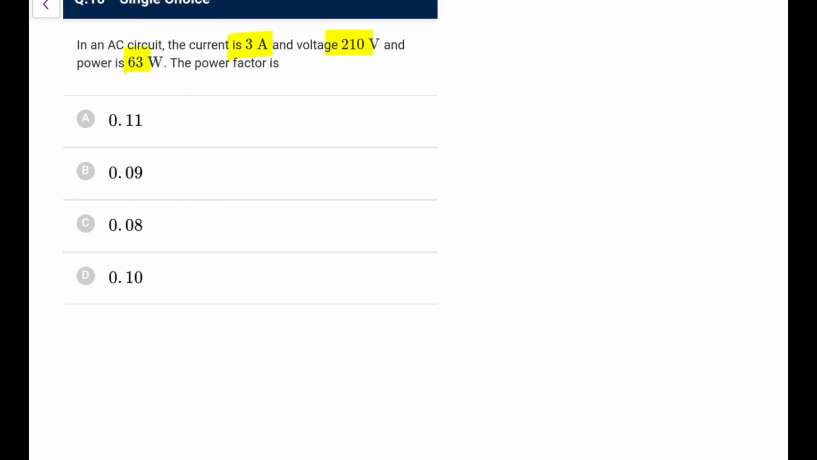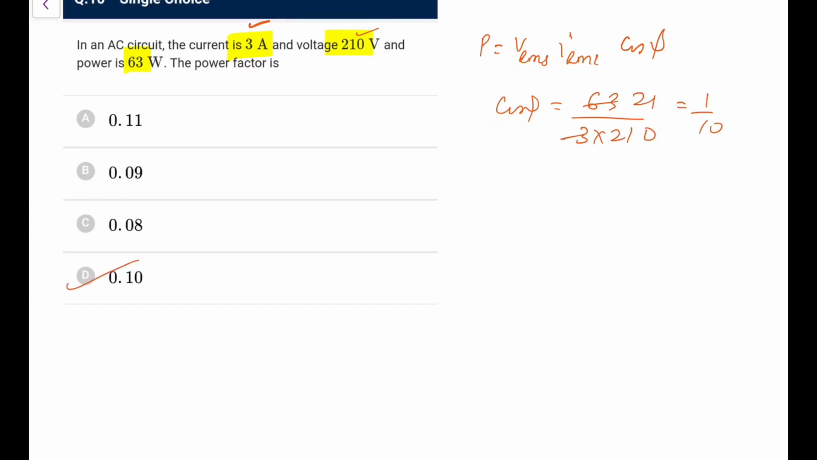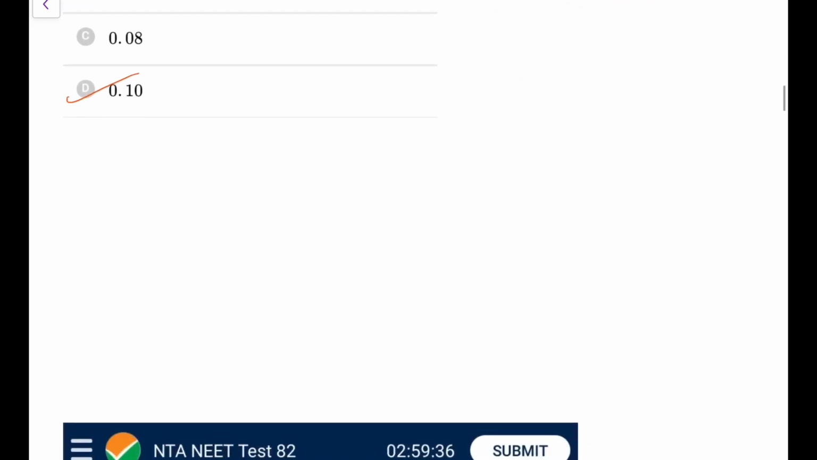Next, in an AC circuit, the current is 3 ampere and the voltage is 210. Power is 63, the power factor is? So the given values typically are the RMS values, you know. So P is VRMS, IRMS, cos phi. So this power factor cos phi would be 63 upon 3 into 210. So this is 21, that comes out as 1 by 10, that is 0.10. So go by option D here.